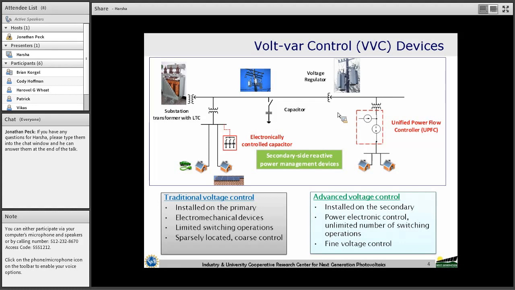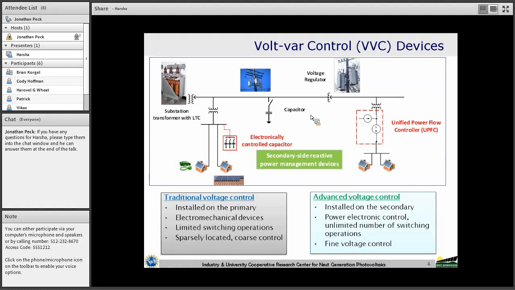That is, we cannot operate these devices more than a certain number of switching operations per day. This limitation is very important in the presence of distributed energy resources like PV and wind.